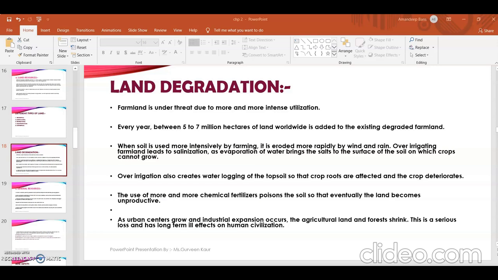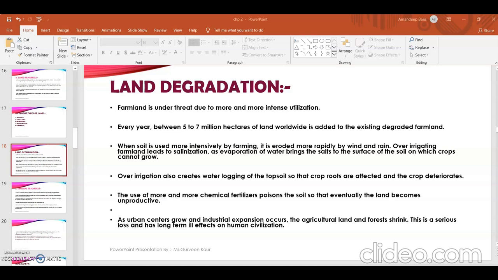Climate change. Again, I'm repeating, these are all the same factors which occur in different areas. So climate change is also causing land degradation, pollution is also causing land degradation, and urbanization. Since deforestation takes place, they are cutting down all the trees and putting that land to use for creating buildings or commercial areas. So that is also one factor. Then dumping of non-biodegradable trash like plastic becomes very hazardous for the land.